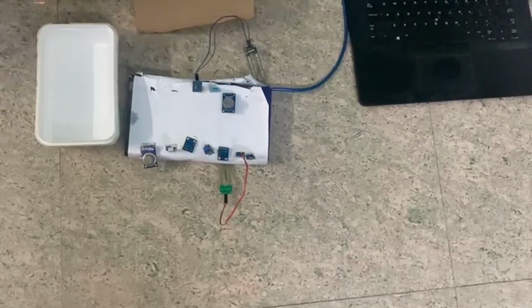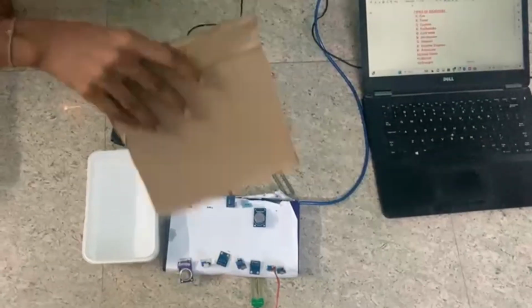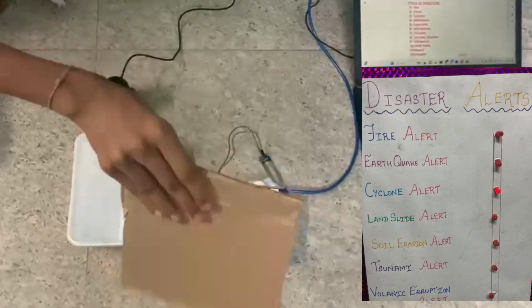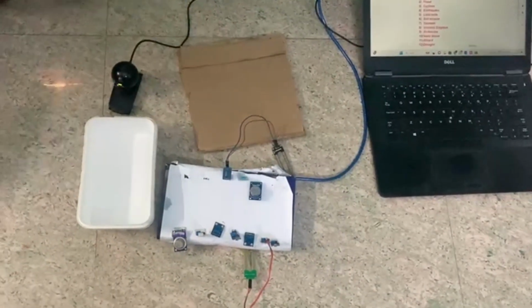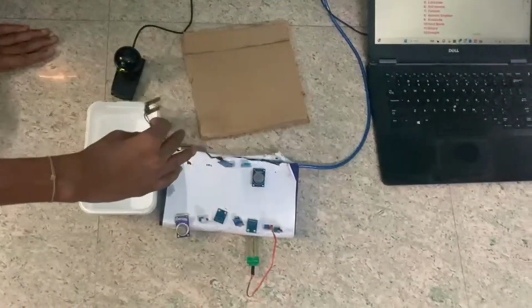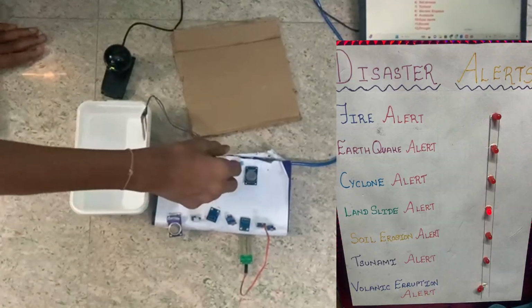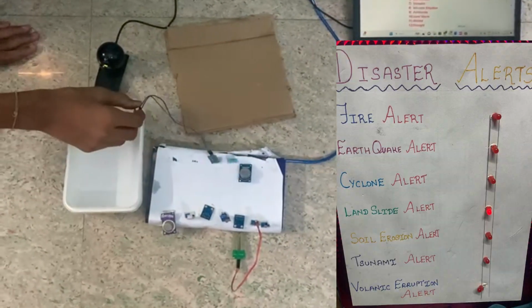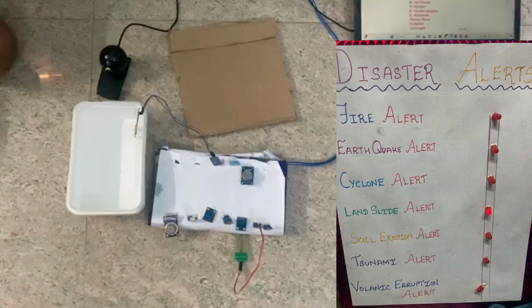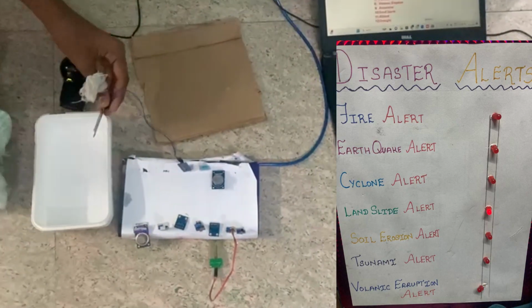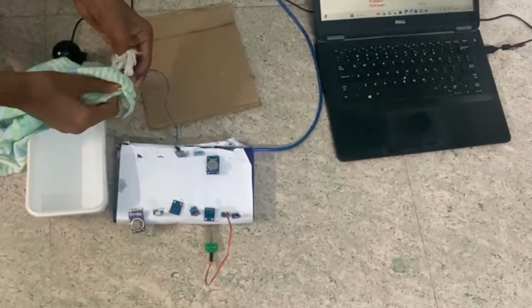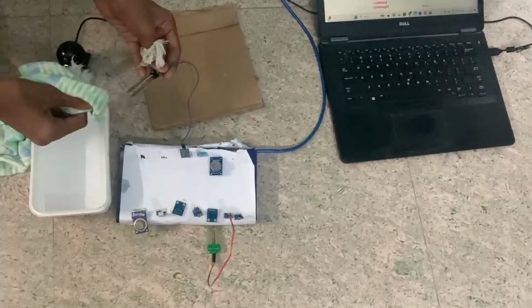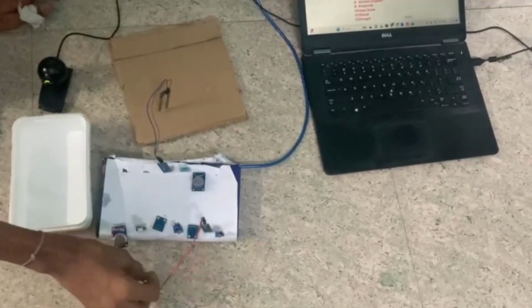When the DHT11 temperature and humidity sensor senses the air, the cyclone LED turns on so that the people can act fast. When the soil moisture sensor senses the looseness of the soil, the landslide LED and buzzer turn on so that the people can evacuate.